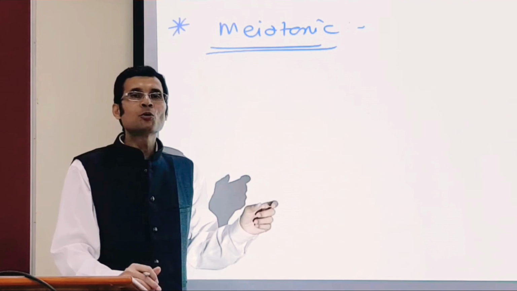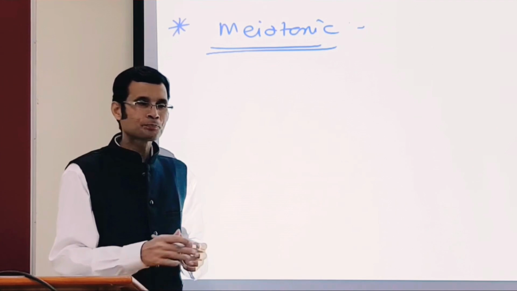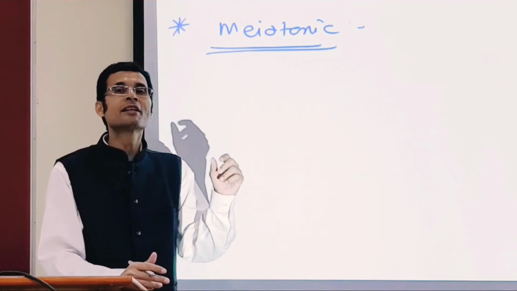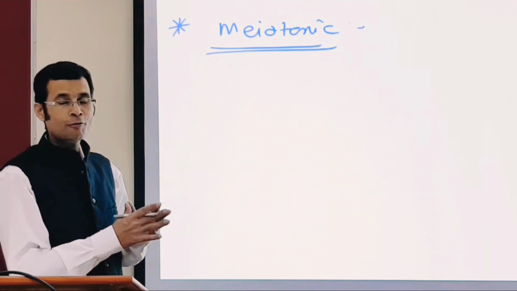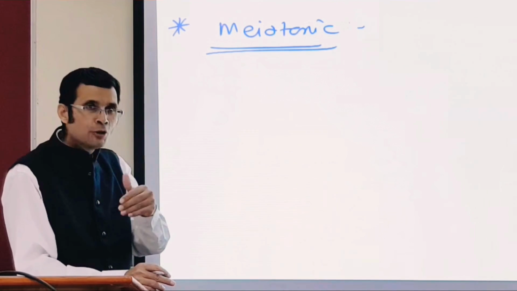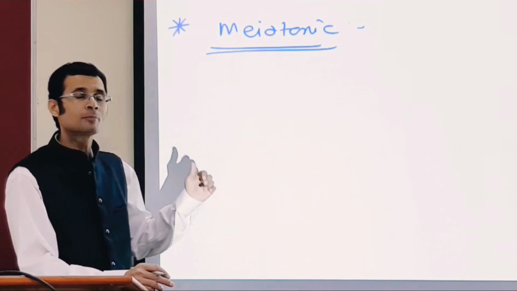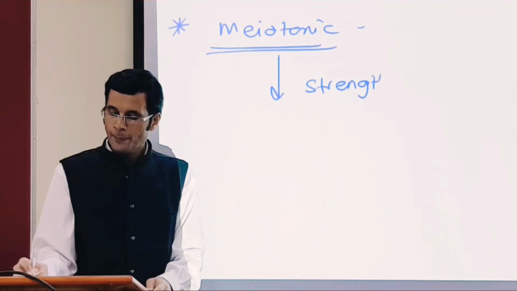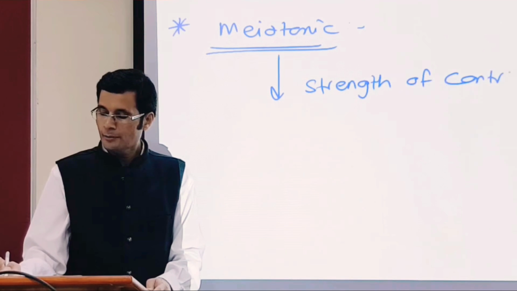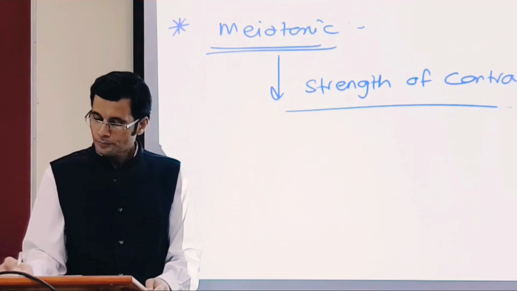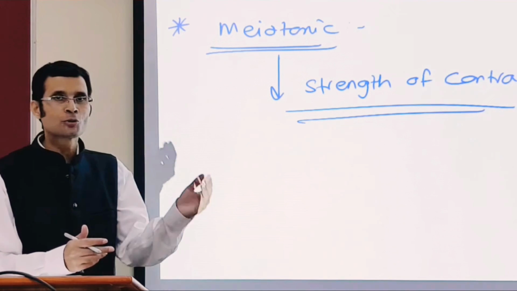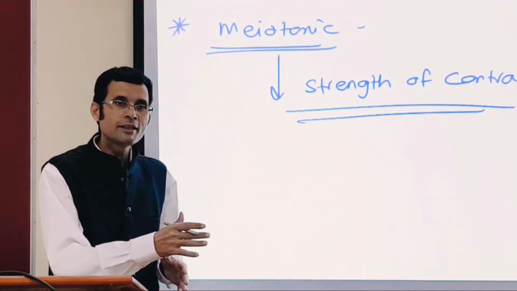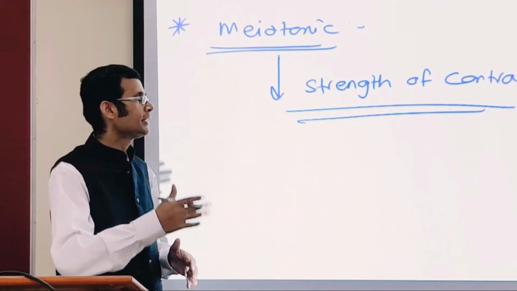We know what myo is, as in meiosis is reduction division. So myo means reducing, and therefore myotonic contraction means reducing strength of contraction. As the contraction proceeds, there is decreasing strength of contraction. That's called myotonic contraction. This is exactly opposite of oxytonic contraction, where strength went on increasing.